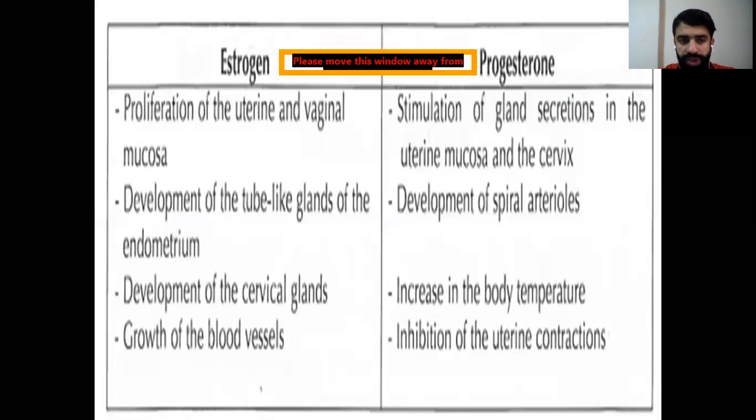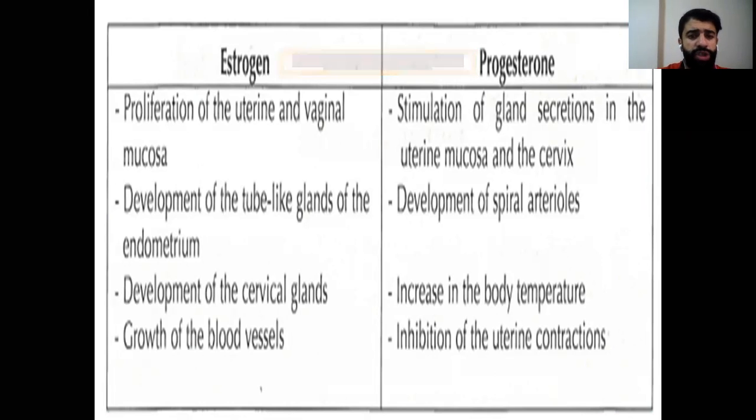these hormones. So here, this is the table showing the functions of both hormones, estrogen and progesterone. Estrogen has a role in the proliferation of the uterine and the vaginal mucosa, in the development and the amplification of this mucosa. And it has a role in the development of tube-like glands of the endometrium, development of the cervical glands, and it has a role in the growth and the increase in the number of blood vessels.